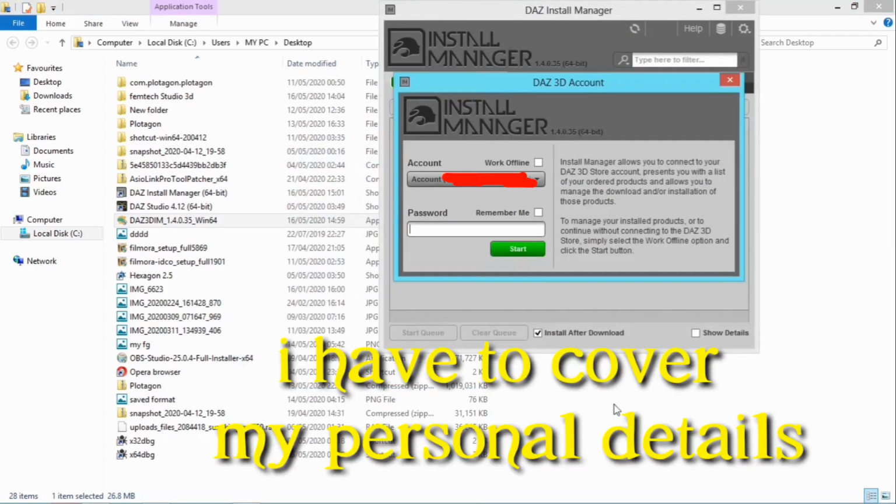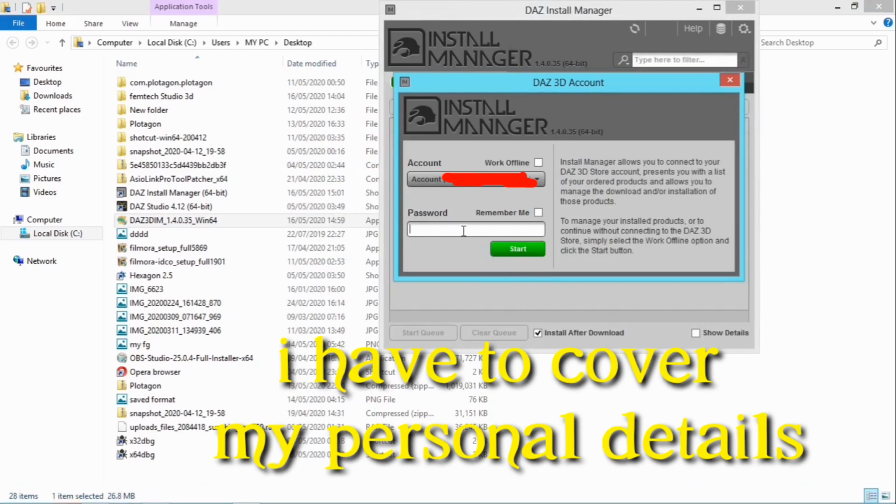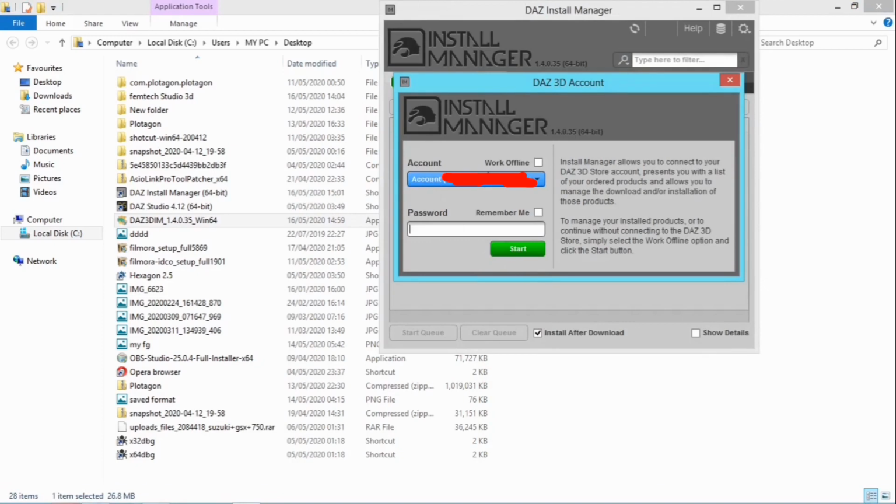Make sure your network is connected. So at this point you'll be requested to input your email and the password you used when signing up. Then select start.